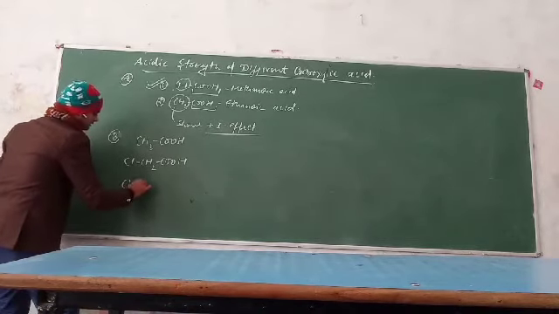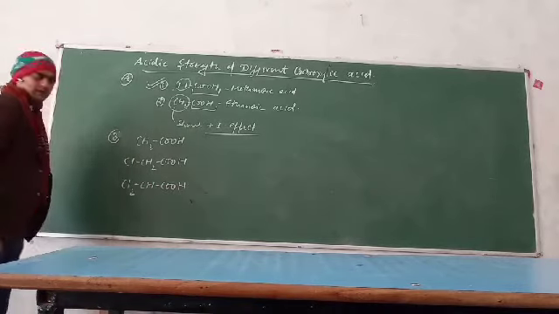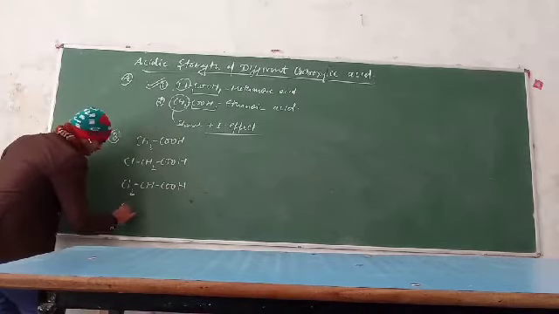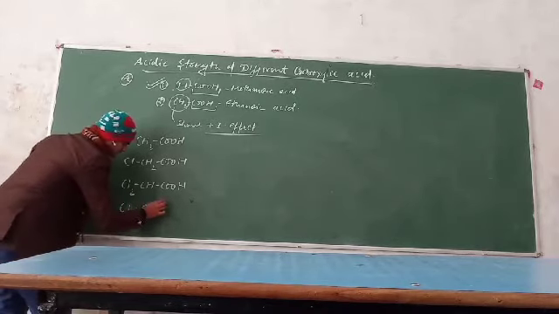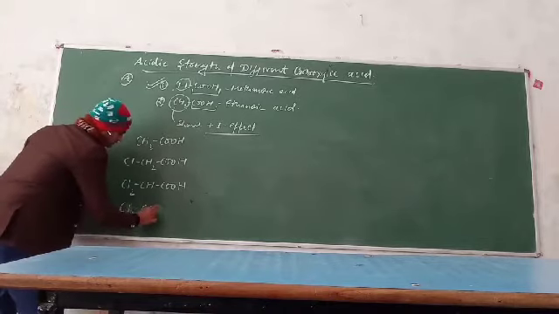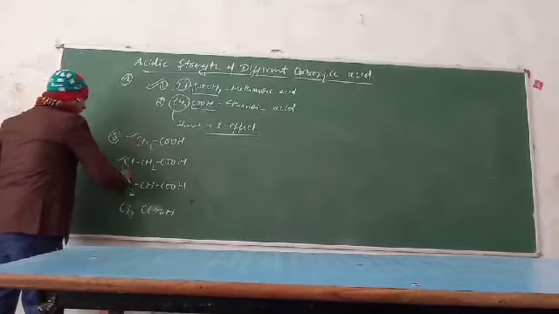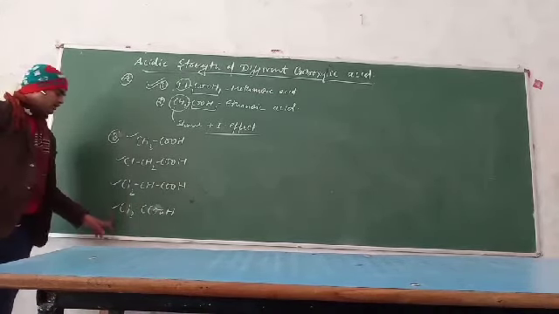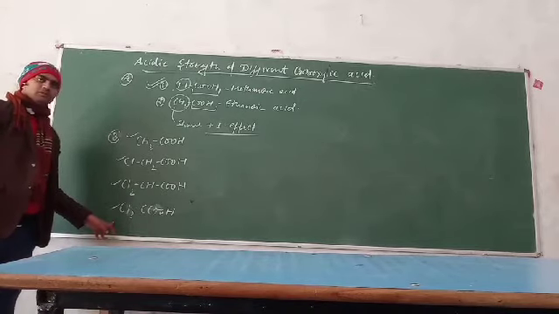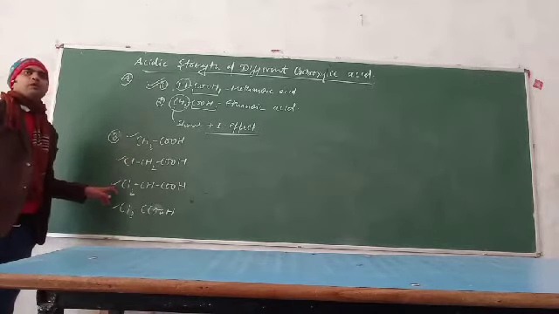This is the dichloroacetic acid, and this is the trichloroacetic acid. So these four compounds are given to you. Clear? And the question is asked, which one will be more acidic.